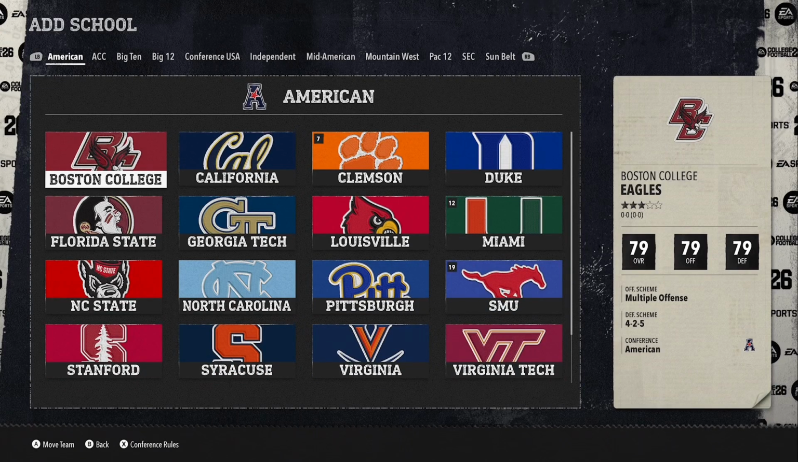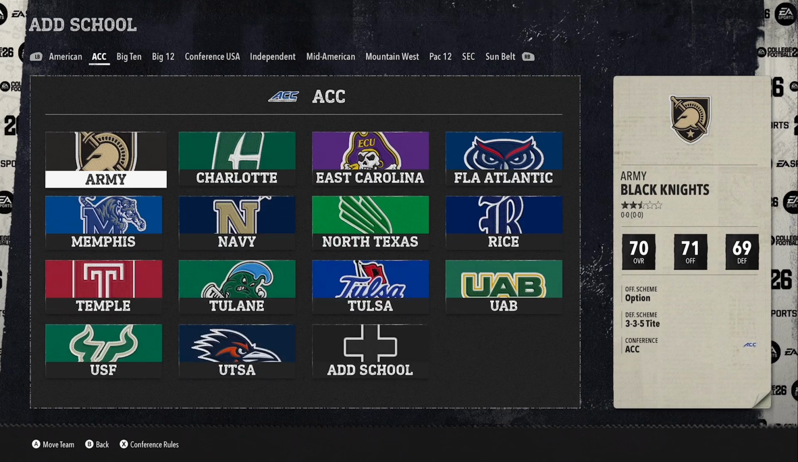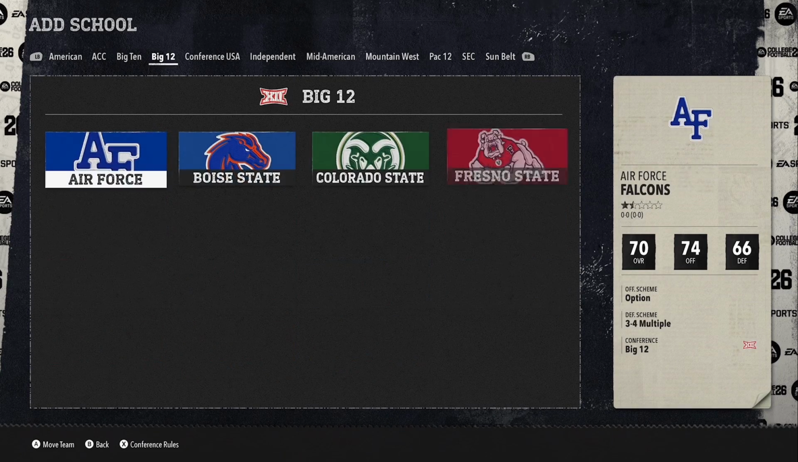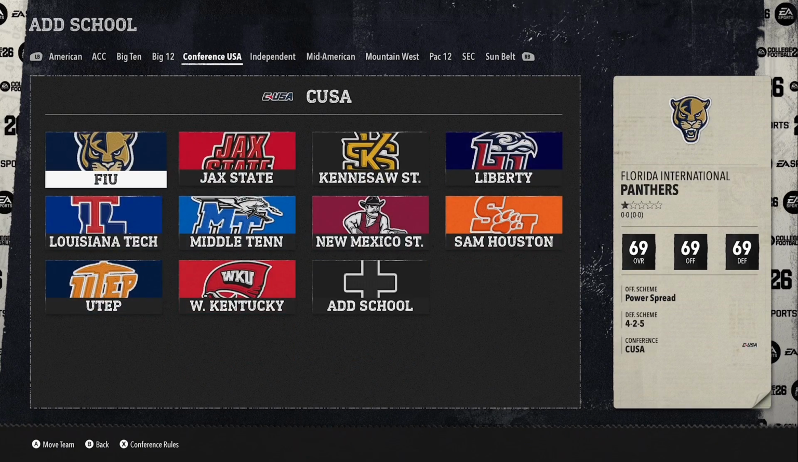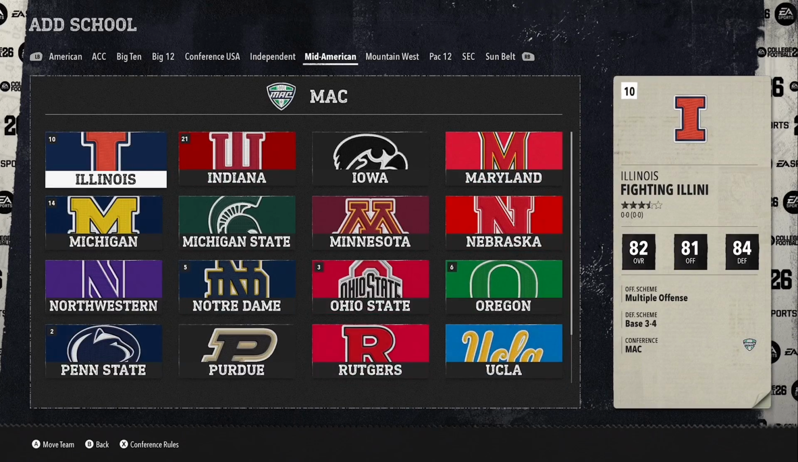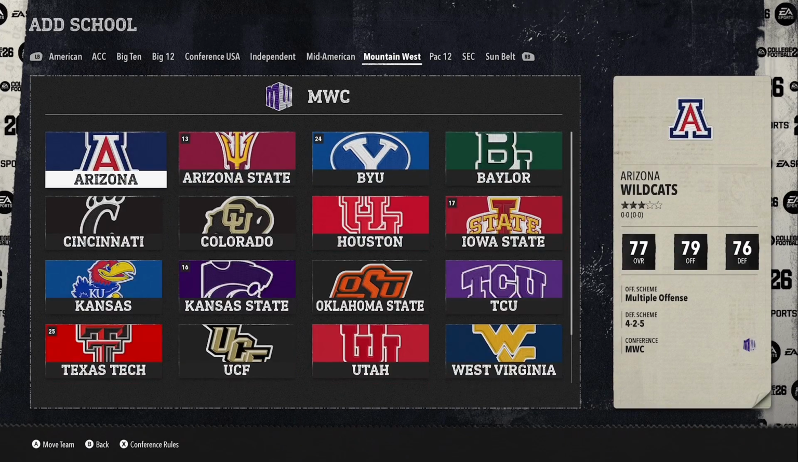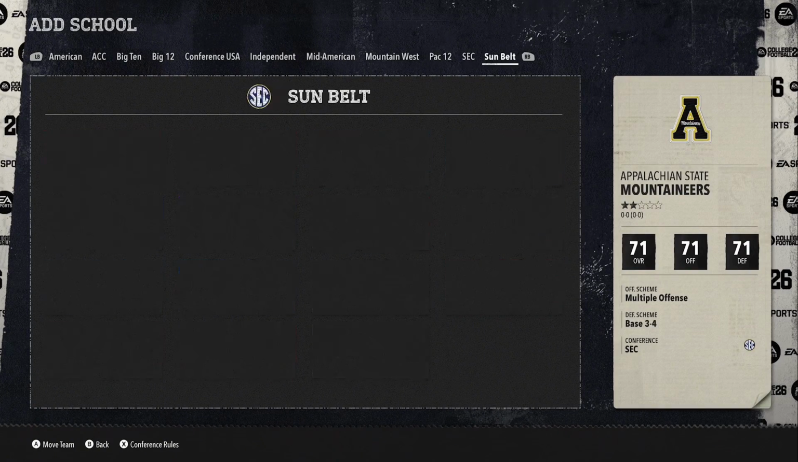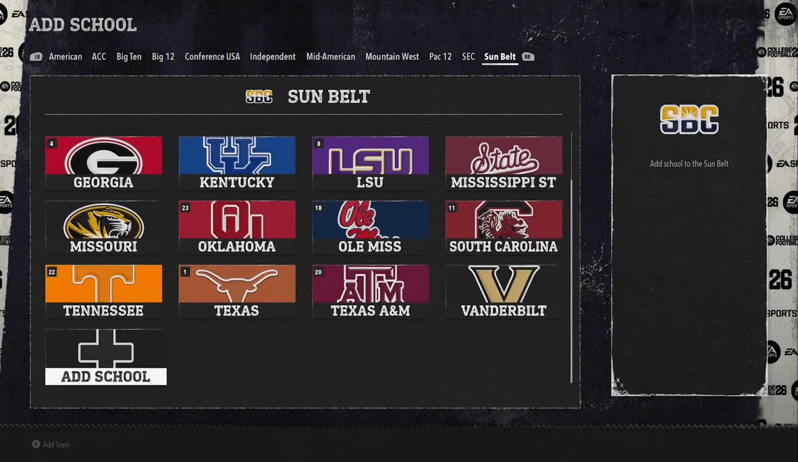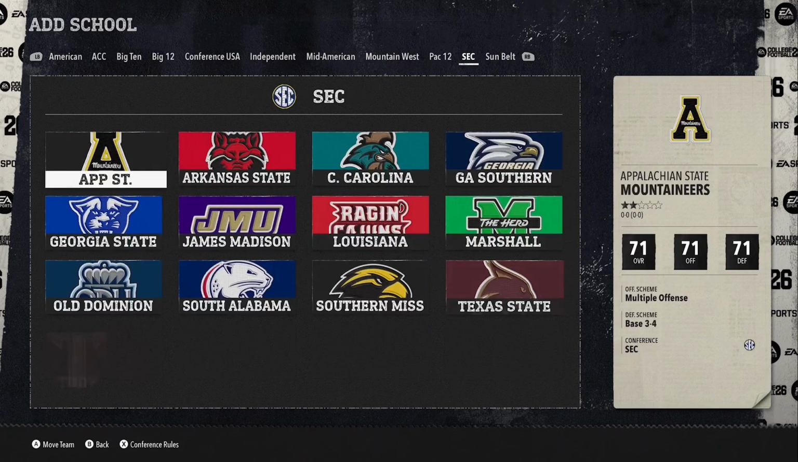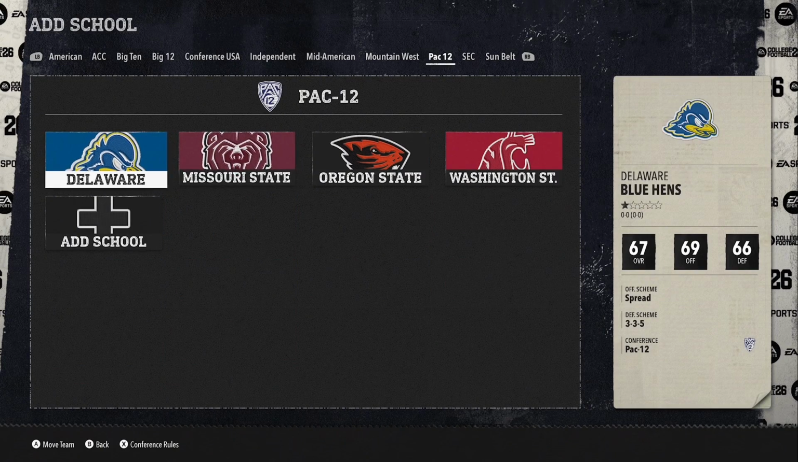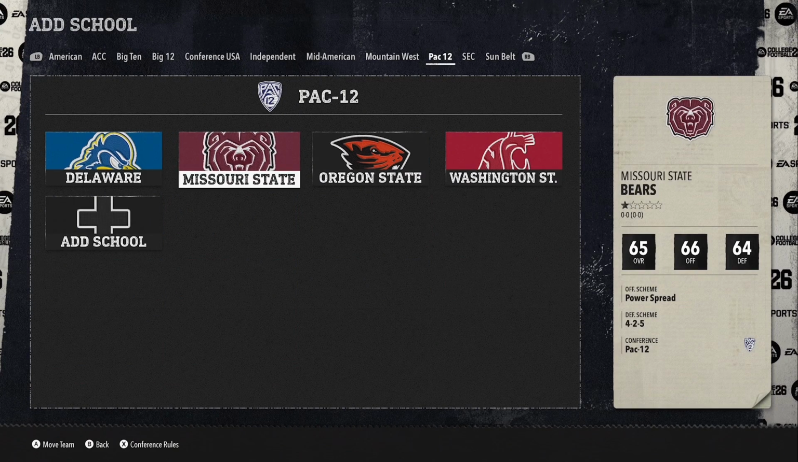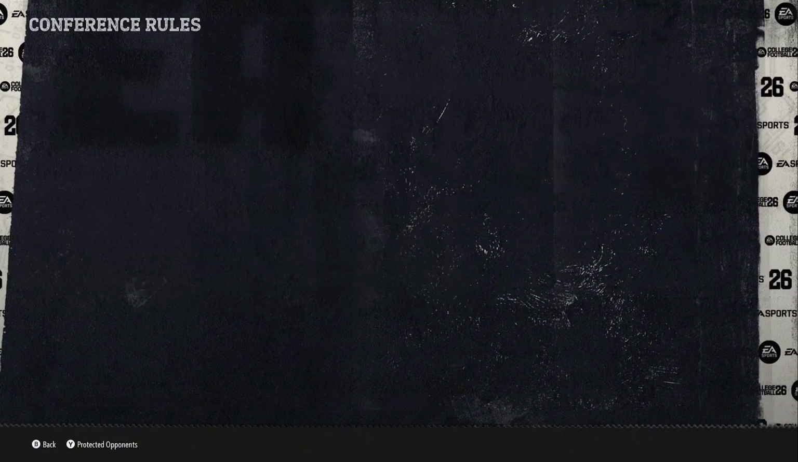On College Football 26, I have swapped every single conference with Group of 5 and Power 5. That means the American, ACC, Big 10, Big 12, Conference USA, the Independents don't exist, the MAC, the Mountain West, the Pac-12, the SEC, and the Sun Belt do not have the same teams that they have in their current conference as of the 2025-26 season.